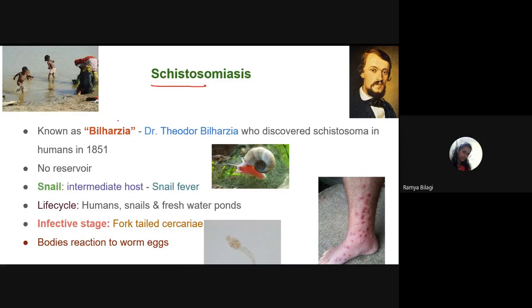So what are the names for schistosomiasis? It is also called as what, students? Bilharzia, then snail fever. And what is the infective stage? It is the fork-tailed cercaria. And then what is the body's reaction? It is basically the granulomatous reaction.